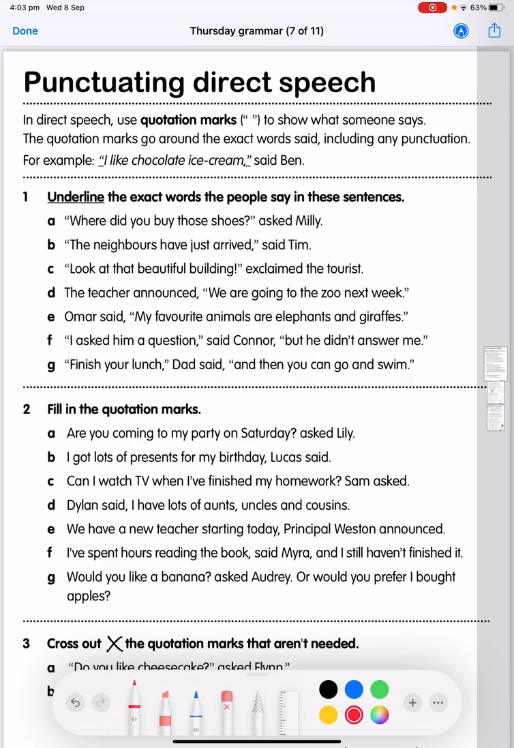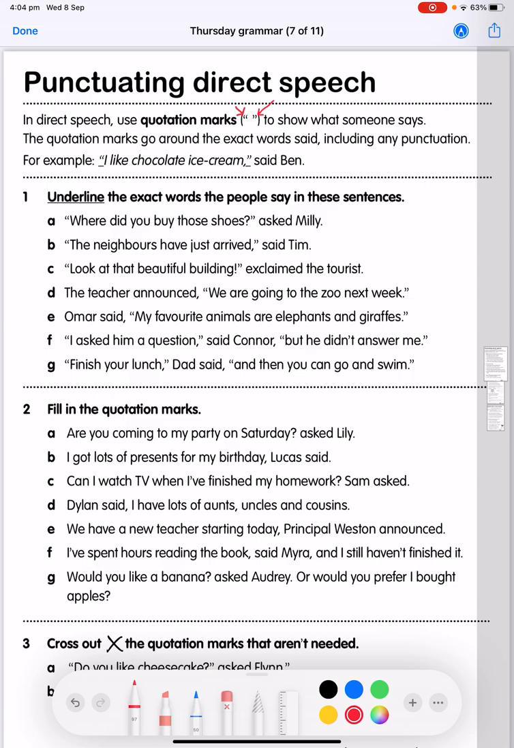So here it says, use quotation marks to show what someone says. Remember, this one here is our opening speech mark, and that goes before the first word that someone begins saying. And that one just there is our closing speech mark, and that goes at the end, behind the final word that they say, including any punctuation marks. So the quotation marks go around the exact words said, including any punctuation. For example, "I like chocolate ice cream," said Ben.